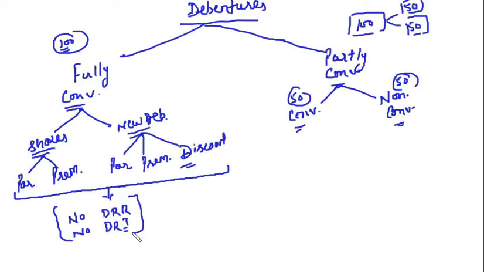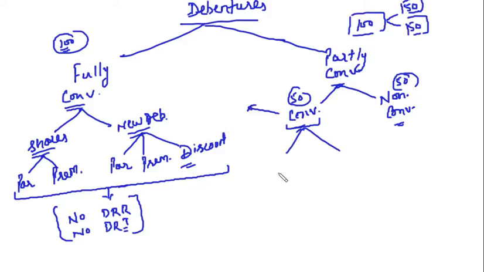So this is what we discussed in the last lecture. Debentures can be fully convertible or partly convertible. Then fully convertible debentures can be converted into either shares or the new debentures. Right? Shares can be issued at par or at premium. New debentures can be issued at par, premium or discount. In case the debentures are fully convertible, then there is no need for the DRR and DRI. Clear?